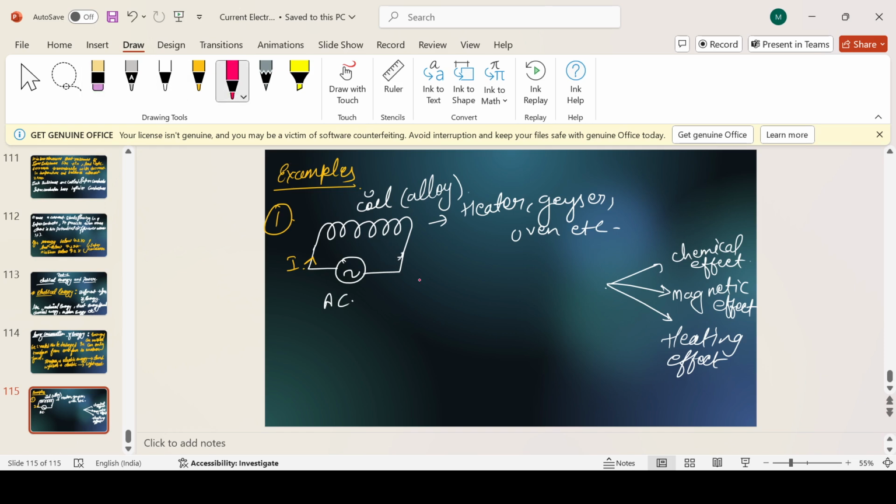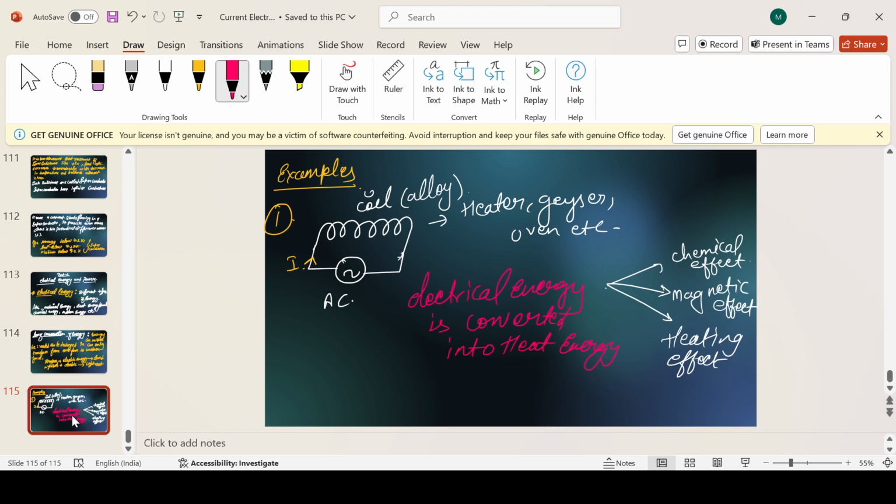Now we are saying that in this condition, electrical energy is converted into heat energy. So this we have got. So what we are getting again is the heating effect of electric current.